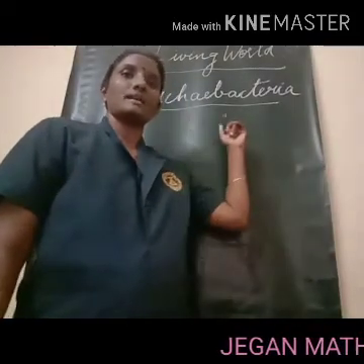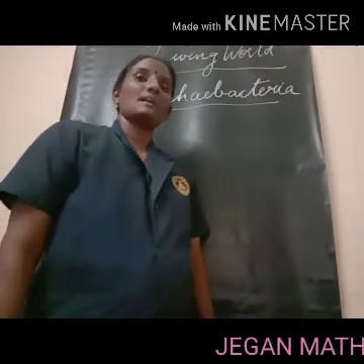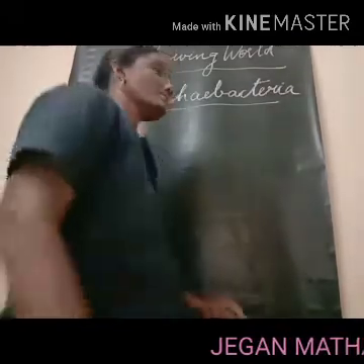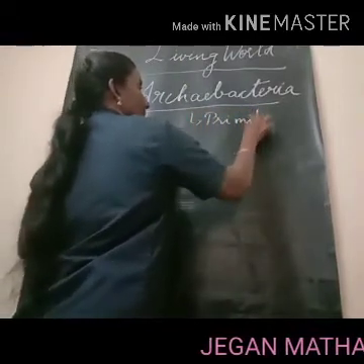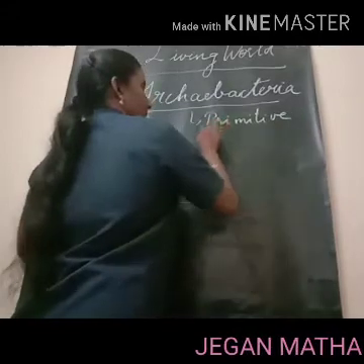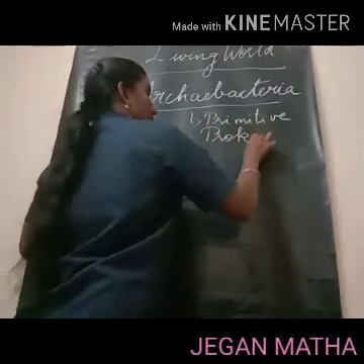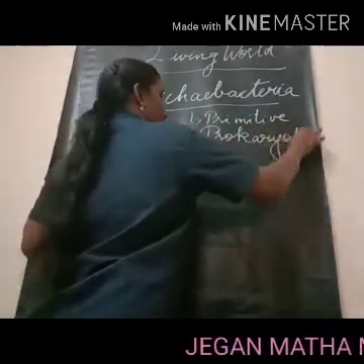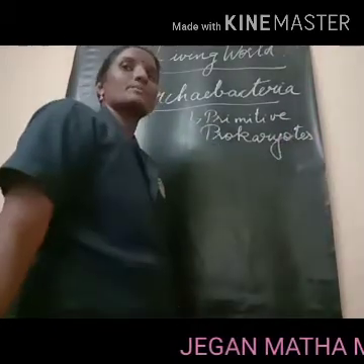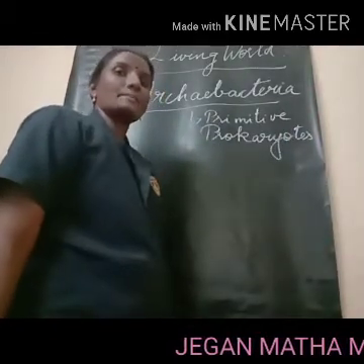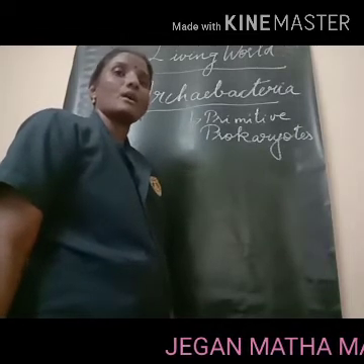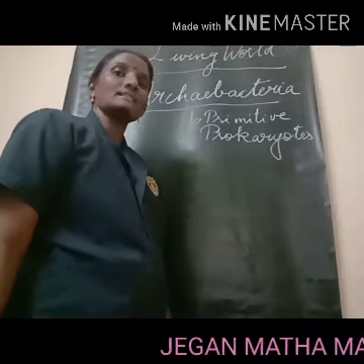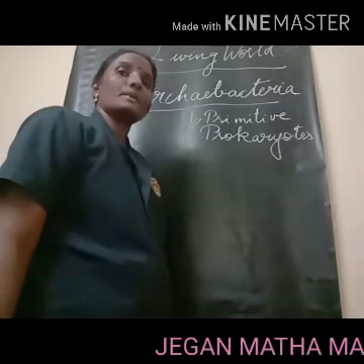Today we are going to see about archaea bacteria. So archaea bacteria are primitive prokaryotes adapted to thrive in extreme environments like hot springs, high salinity, low pH.